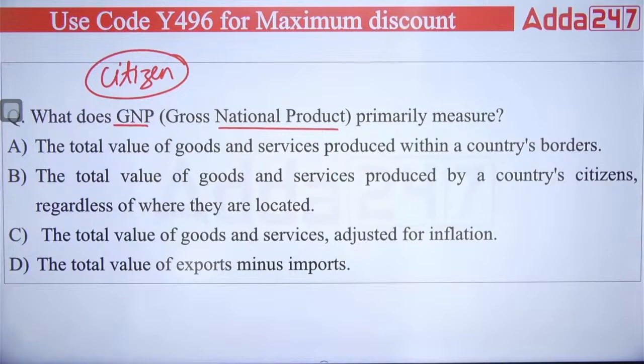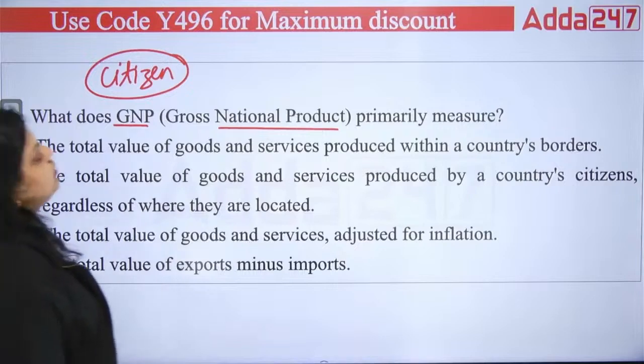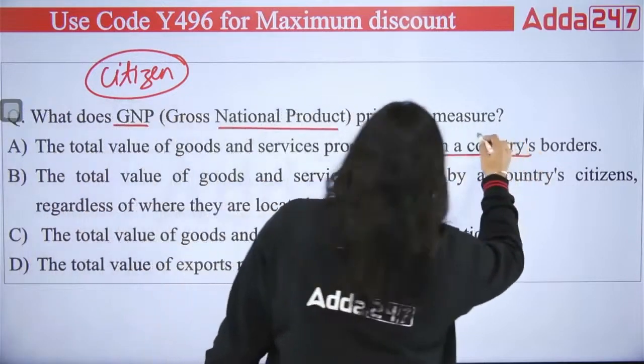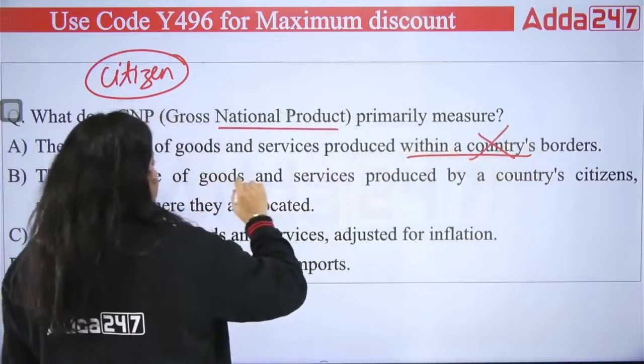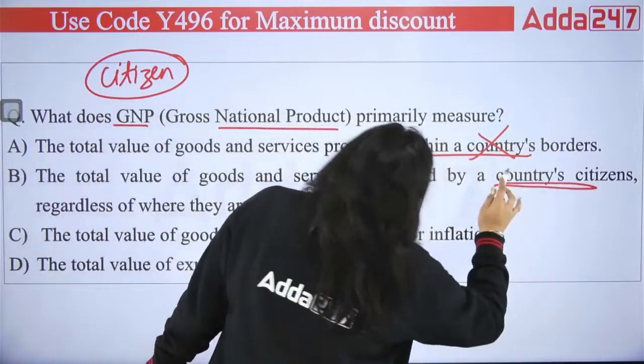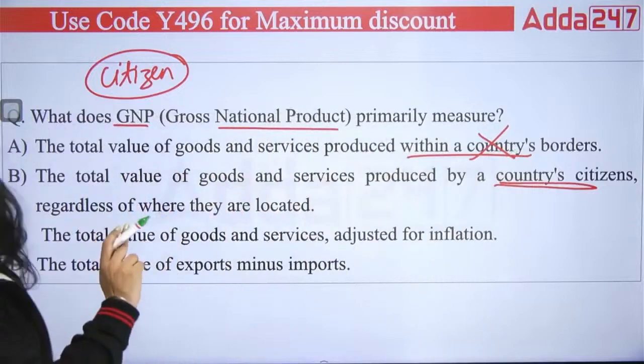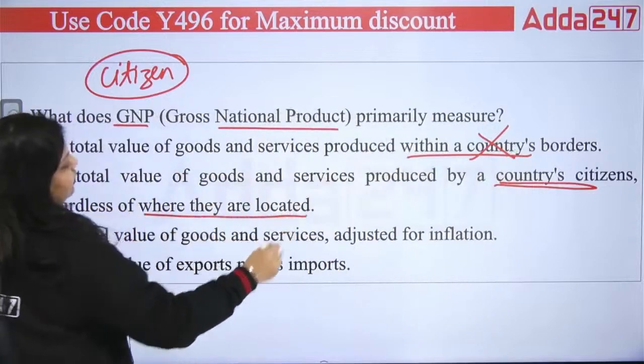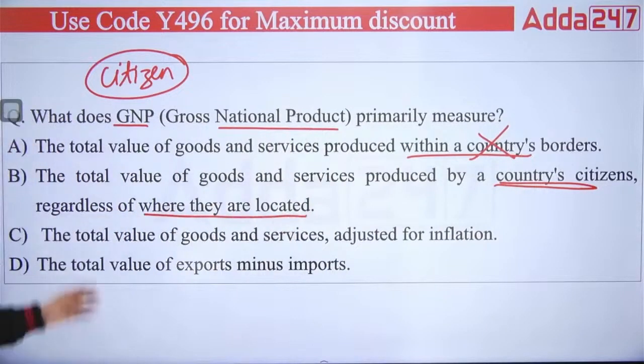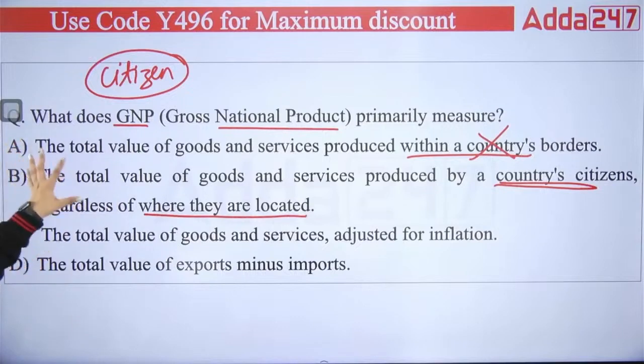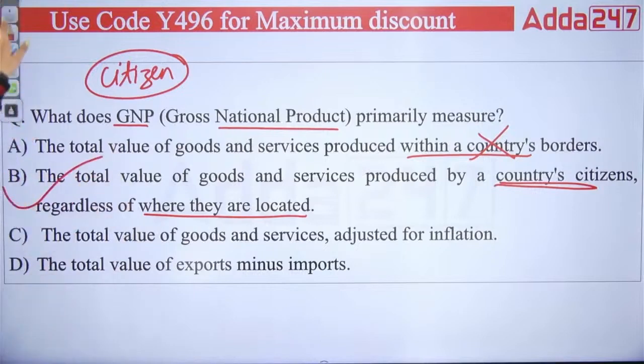Do remember these 2 things. First is saying the total value of goods and services produced within the country's border. Wrong. The total value of goods and services produced by country citizens. This is true. First keyword we have found. Second, regardless of where they are located. This is true. Doesn't matter where they are located, but the production has been done by the citizen, and this is your right answer. So your right answer will be B option.